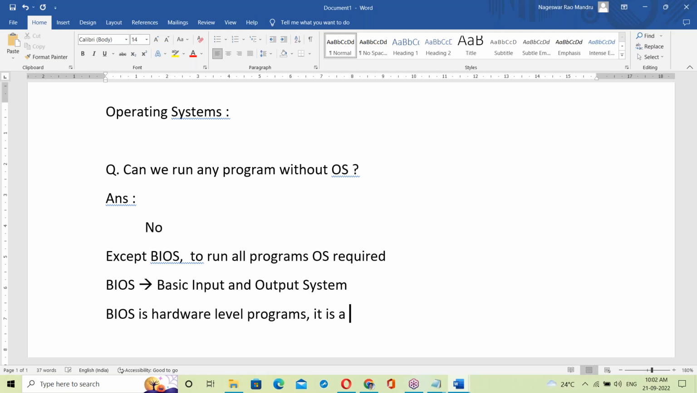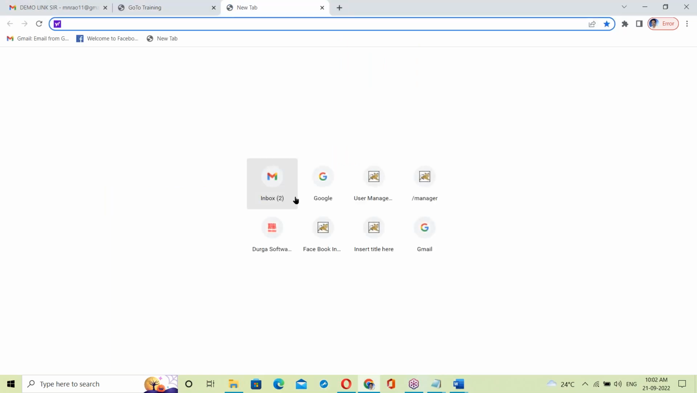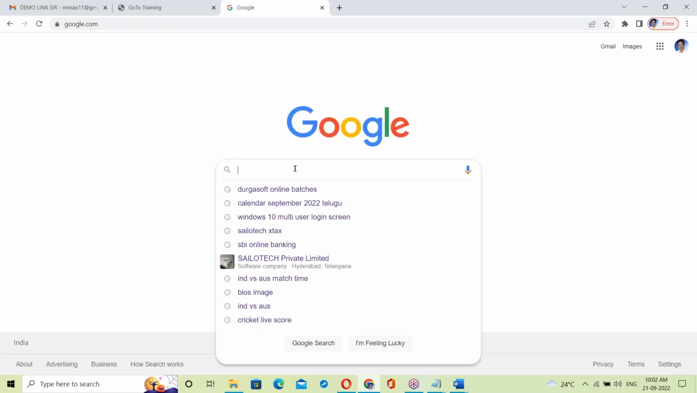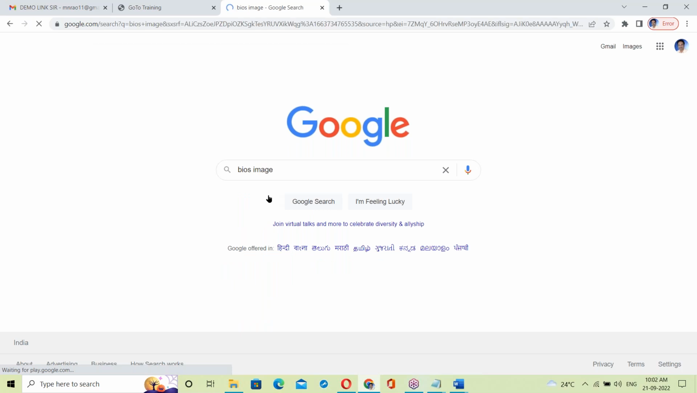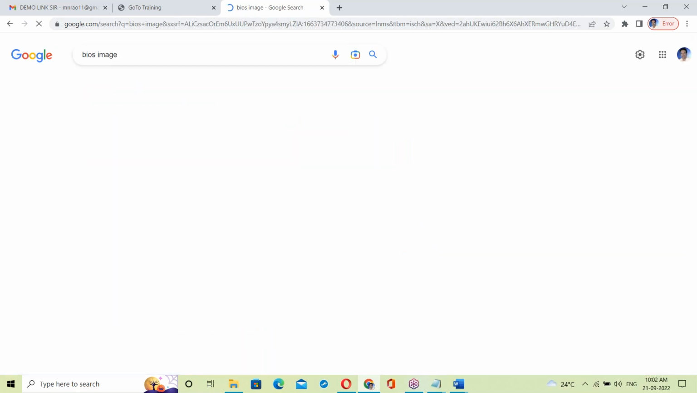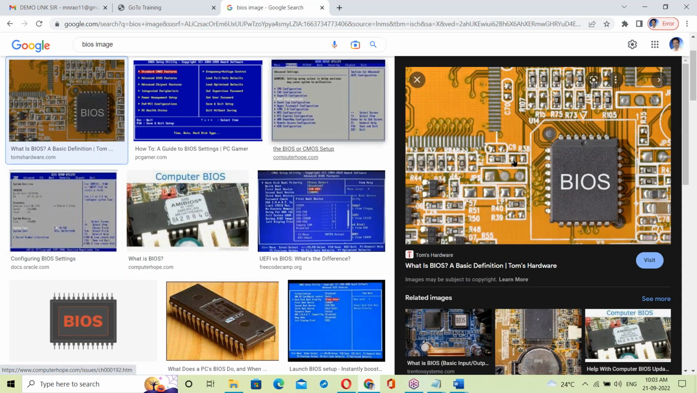It is the BIOS chip. BIOS is a part of the motherboard. You can see the BIOS image here, the BIOS chip on the motherboard.